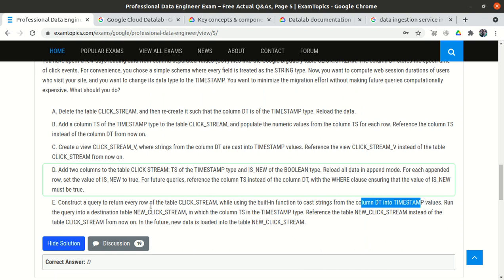Perfectly okay. Then run the query into the destination table. So it will create a new table, new_clickstream, and load all the data from clickstream into the new_clickstream.